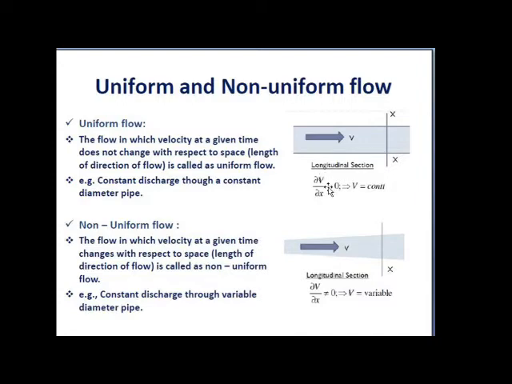So here dou v upon dou x is equal to 0, velocity is constant with respect to space. For non-uniform flow, dou v upon dou x is not equal to 0, velocity is variable with respect to space. If here velocity is different, and again at some length from this point the velocity changes, then such a type of flow is called a non-uniform flow.